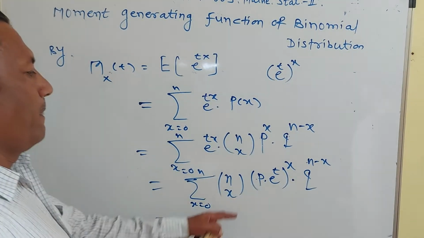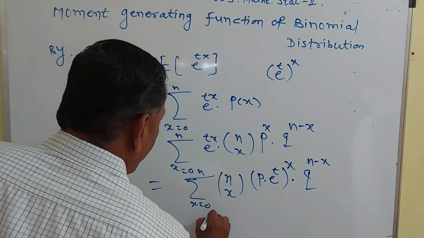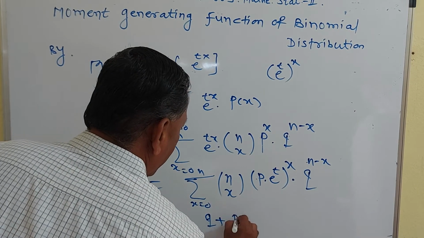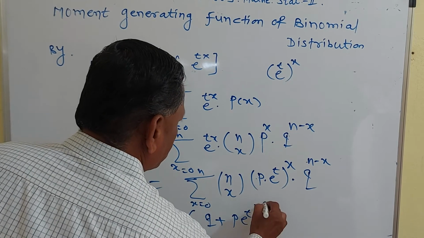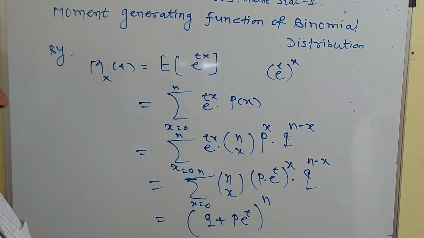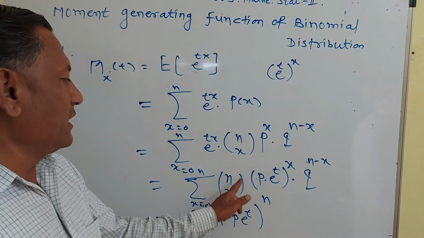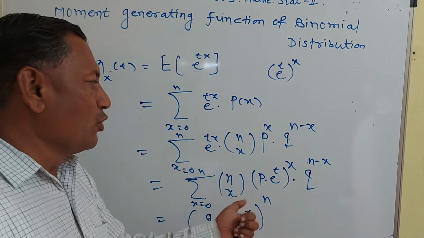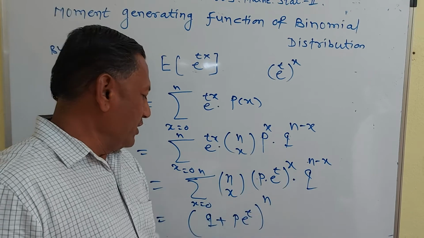Now you know that this is q plus p into e raised to t, whole raised to n. This is the expansion of q plus p into e raised to t raised to n. Here nCx p raised to x q raised to n minus x is the expansion of q plus p raised to n, so p is replaced by p into e raised to t.